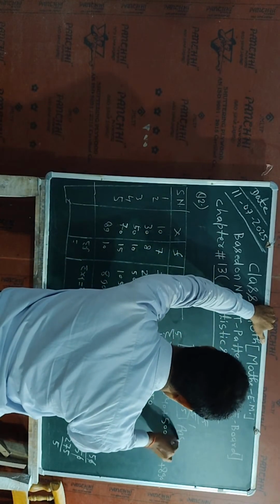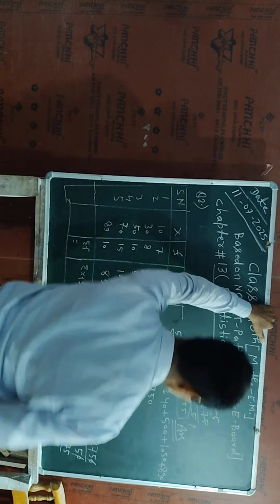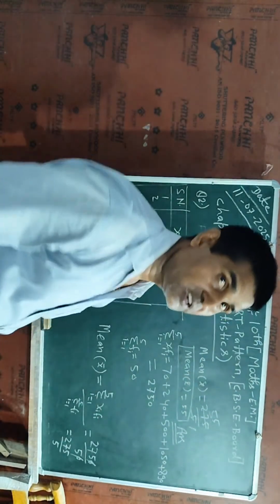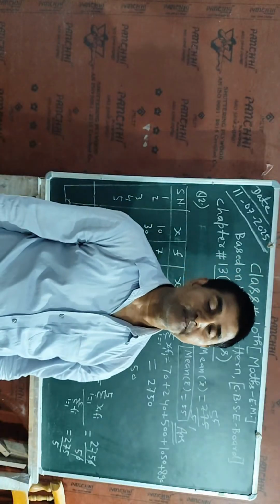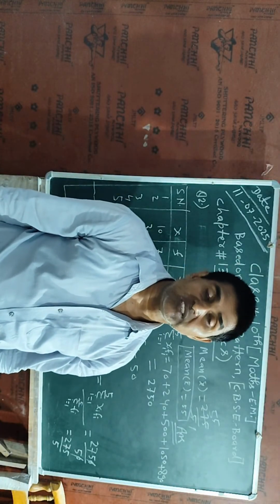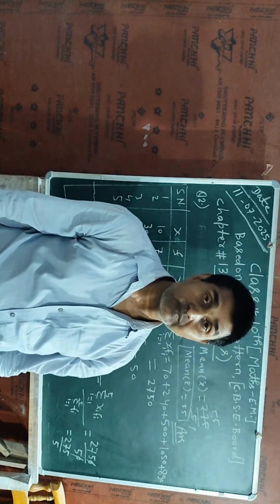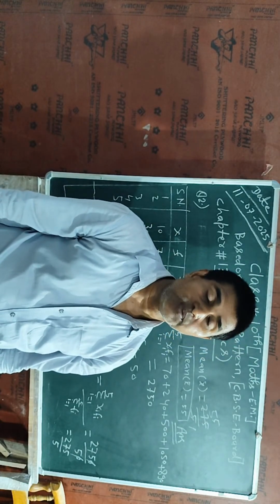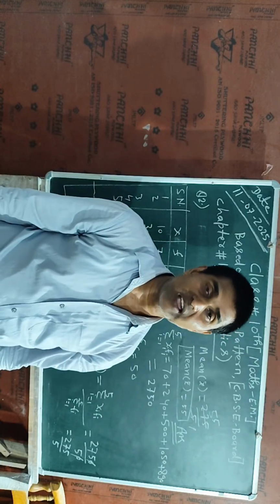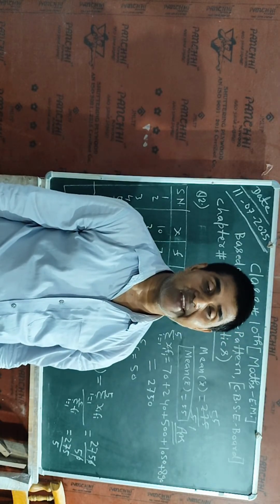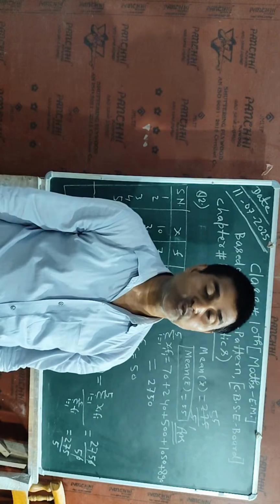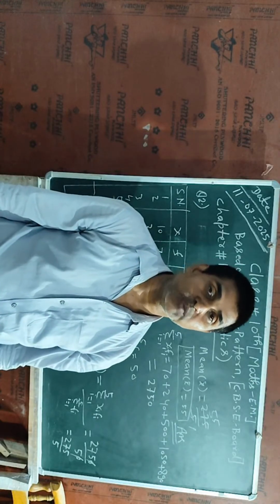Okay, students, so according to this way, I can calculate easily arithmetic mean or mean value or average value. So this is the required way to get the arithmetic mean. If data is isolated, we can also get its arithmetic mean, and if data is in tabular form, we can also get its arithmetic mean.